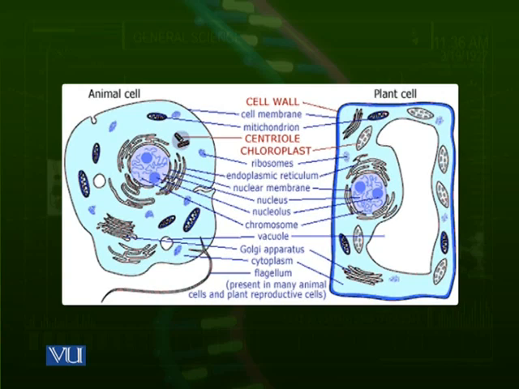Though in plants, this cell membrane is covered by a cell wall. Both of these cells have mitochondria, many mitochondria, which we know are the powerhouse of the cell, and they produce energy in the form of ATP for the cells.